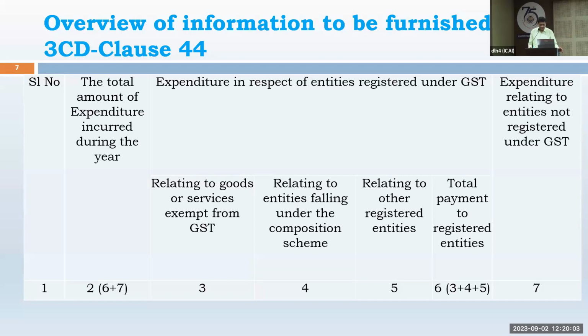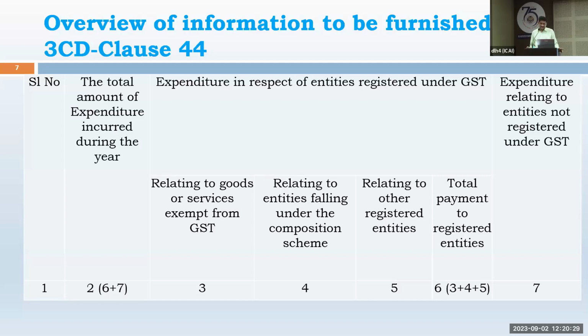So here, serial number 2 is called the total expenses accrued during the year, which means the grand total. Then on the extreme right-hand side, column number 7 is expenditure relating to entities which are not registered. So from the total, first of all, you segregate the unregistered and separate it out. So the balance will be registered.